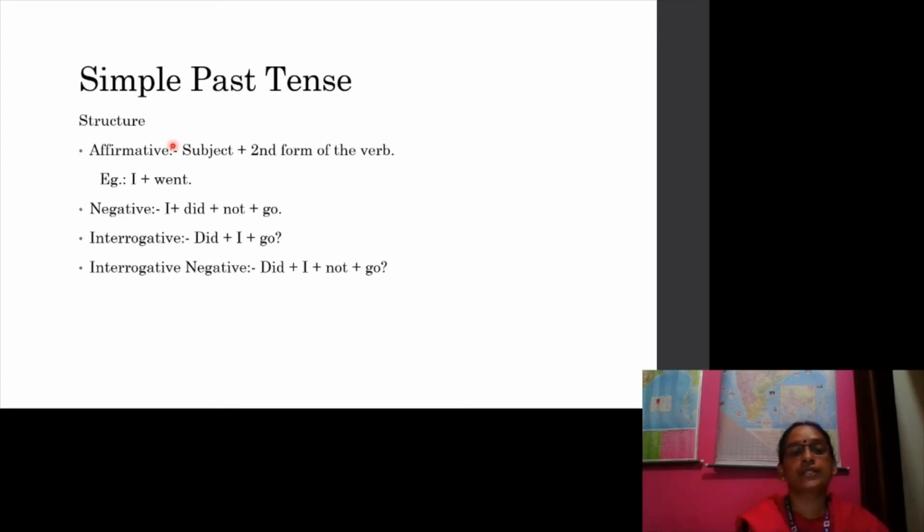Let us study now simple past tense. Structure. In affirmative sentence, subject plus second form of the verb. Example, I went. In negative sentence, I did not go. In interrogative sentence, did I go? In the case of interrogative negative, did I not go?